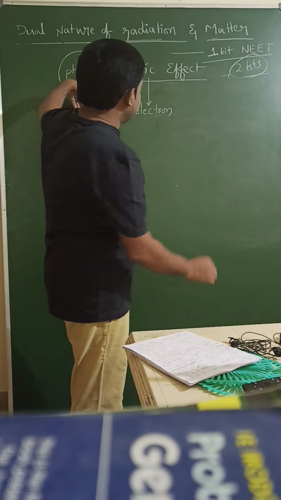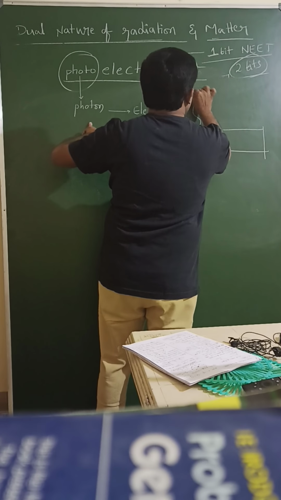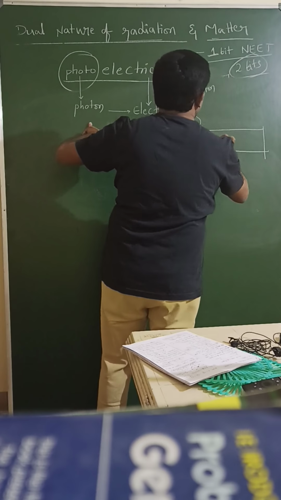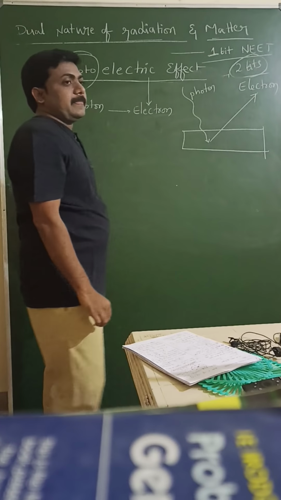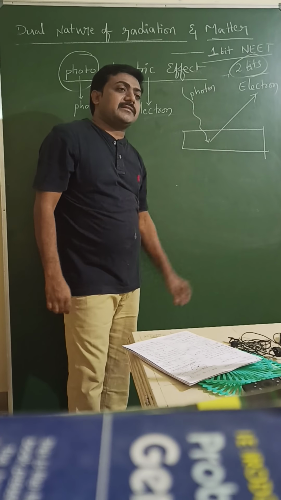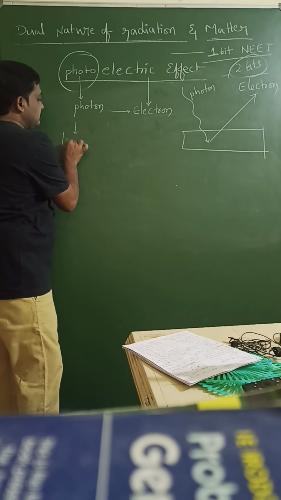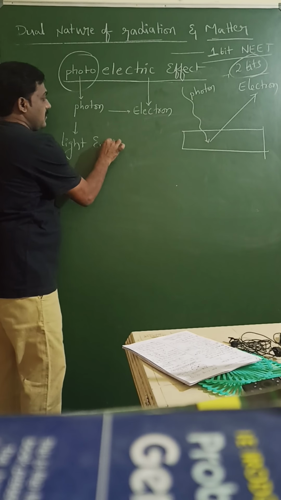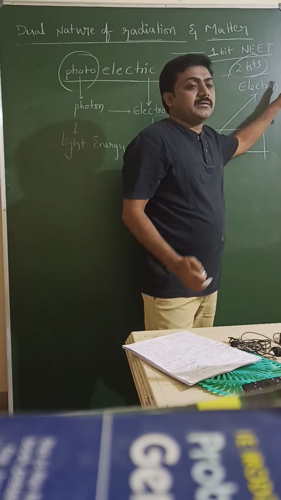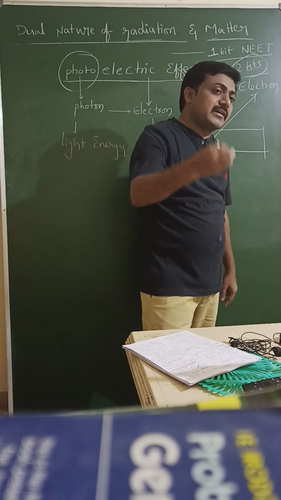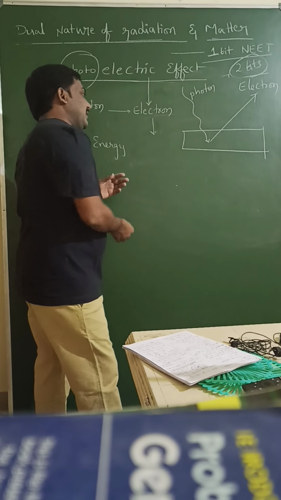So that phenomenon is called the photoelectric effect. The incident particle is the photon, here light, but the emitted particle is the electron. Incident photon, emitted electron. Photon carries light energy. Whereas the electrons all reach one point and some current is produced. That current is called photocurrent. So current means electrical energy.